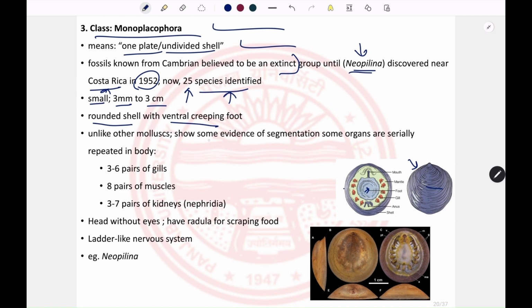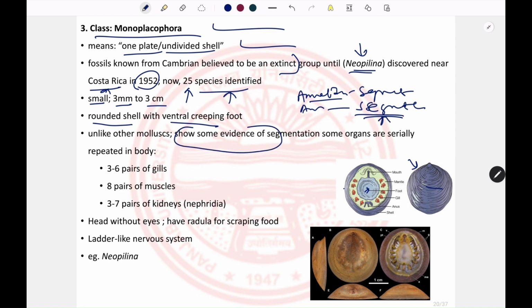In Annelida, you have seen they have a segmented body. Like the arthropods, they also have a segmented body. However, the segmentation has disappeared in phylum Mollusca. However, the Monoplacophorans show some kind of segmentation. They have 3 to 6 pairs of gills, as you can see here, and 8 pairs of muscles.